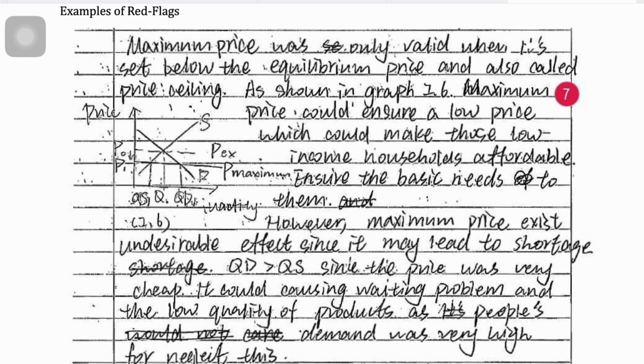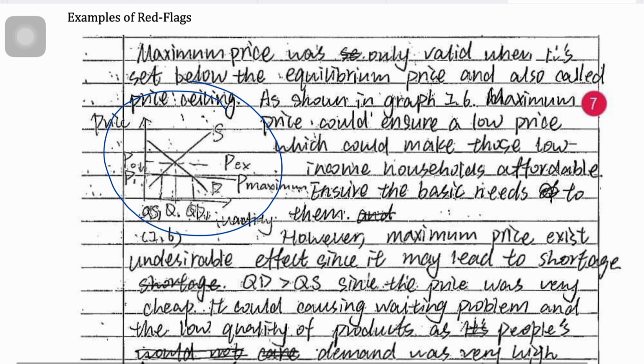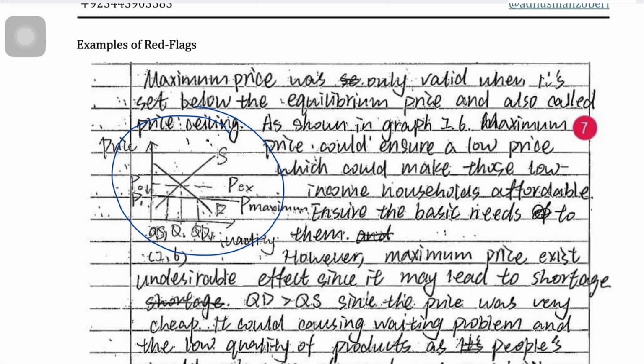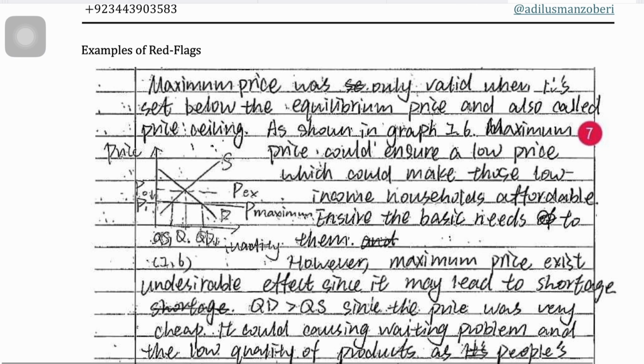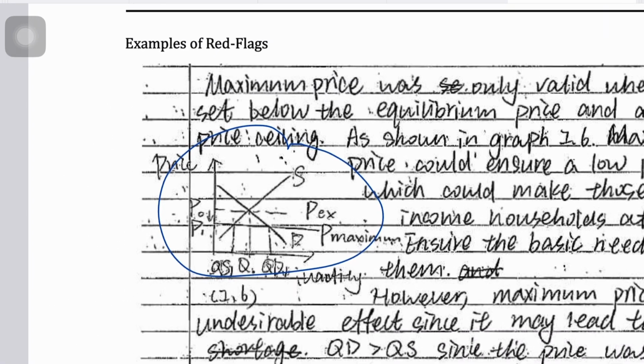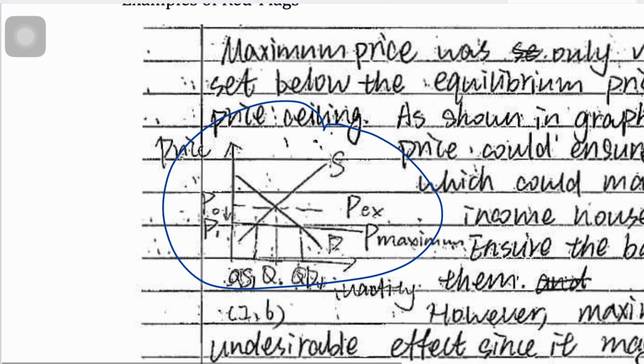If you look at this answer script, look at this diagram. Look at the way this diagram has been drawn. You can't even understand what this is, whether this is QS or this is AS or what it is, whether this is QB. You can't understand this diagram at all, right? So this is a bad diagram. This is a diagram that will not be graded. This is a diagram that will lose marks. This is a diagram that will piss the examiner off.